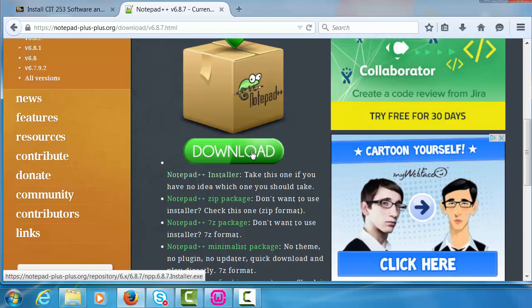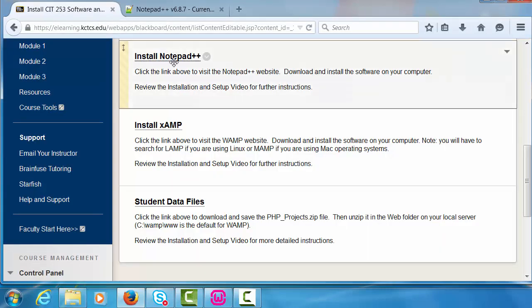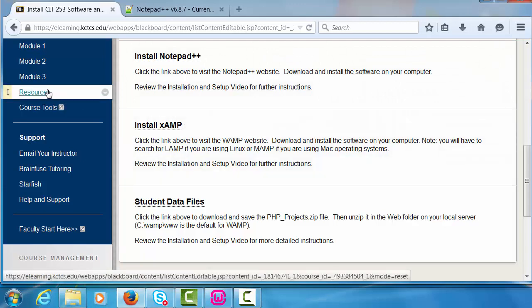You can also use the Portable App Suite to install Notepad++ on a USB drive rather than your computer if you choose. Using the Portable App Suite is an option but not a requirement. And for more information about the Portable App Suite, see Appendix A located under Resources in Blackboard.